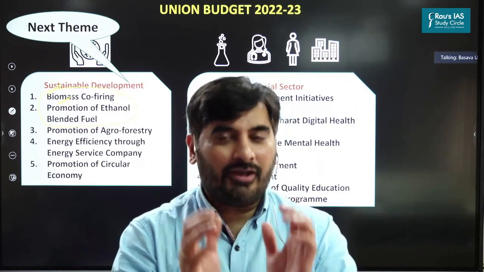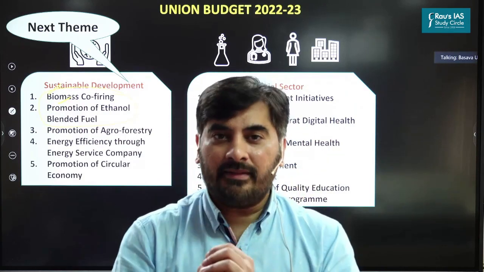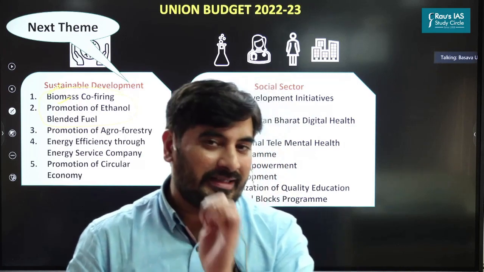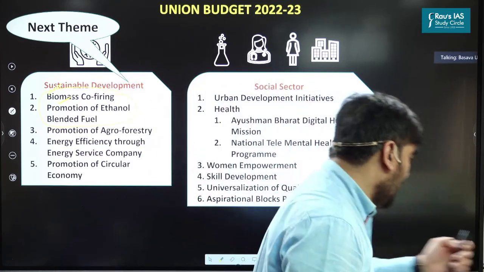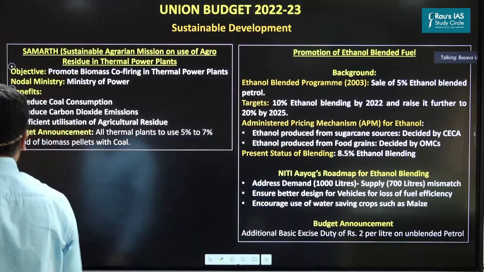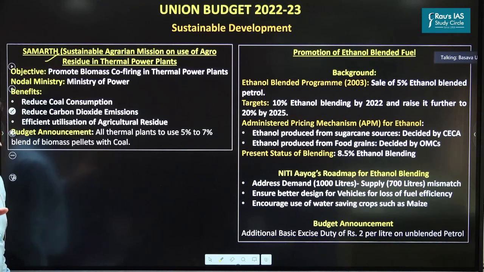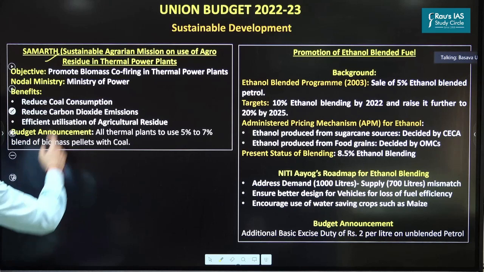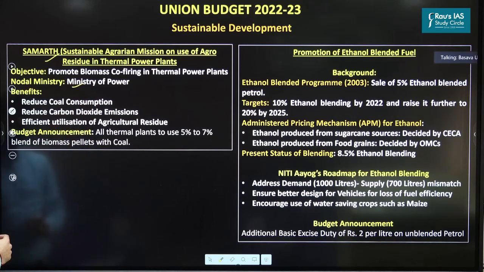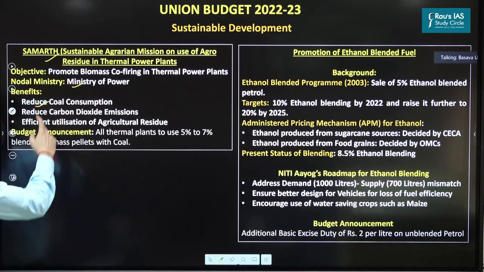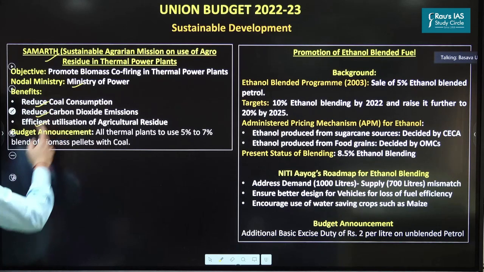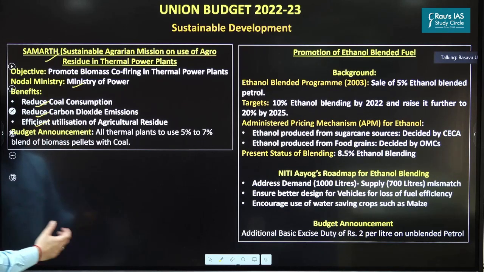So right now, in order to promote biomass co-firing, we are already implementing an initiative known as Samarth. This is an initiative which we have already launched. So it's not a new initiative which has been launched in the budget. This is an ongoing initiative, but the finance minister has made a reference to this Samarth initiative. As you can see, it is executed by Ministry of Power. It will help us reduce coal consumption, reduce carbon dioxide emissions, and efficiently utilize agricultural residue.